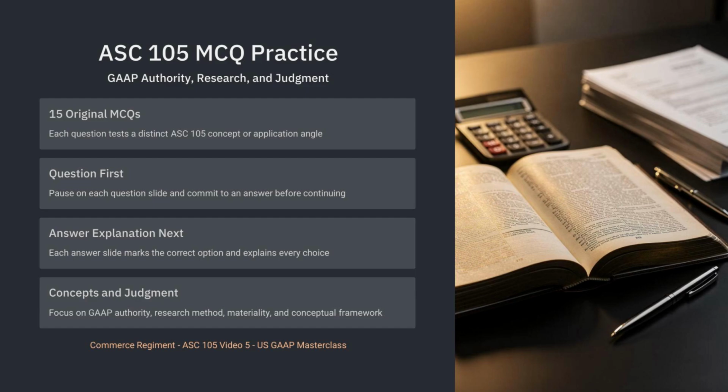In this video, we will test the foundation you built across GAAP authority, codification research, materiality, conceptual framework, recognition, measurement, present value, and expected cash flow. When each question appears, pause the video, choose your answer, and then continue to the explanation slide. Do not try to guess quickly. Try to identify the concept being tested, eliminate weak options, and then select the best answer.